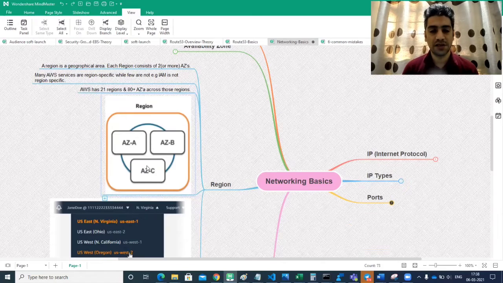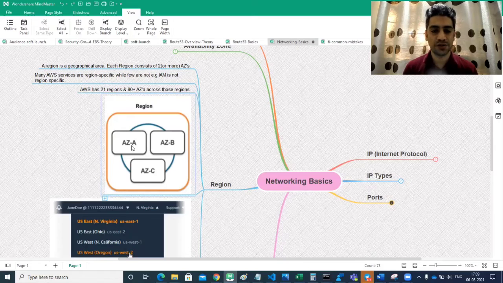So you can imagine how reliable that structure is, because every region has more than two AZs and every AZ has more than two or three data centers. You can imagine how reliable and secure this structure is. In a traditional architecture, if I as a company planned to have such reliability, it would cost me a lot. But since we now have virtual data centers on the cloud, I can have disaster recovery and fault tolerant infrastructure easily available at a reasonable cost, where I pay by the hour, that is on demand.